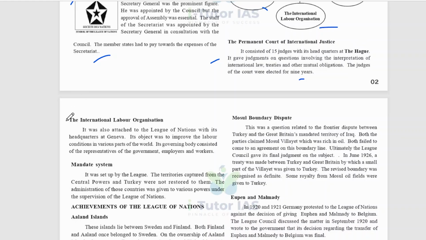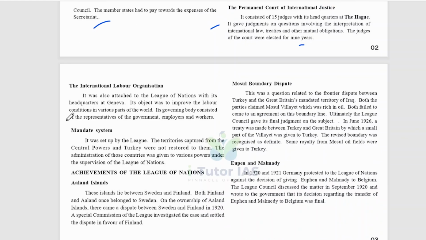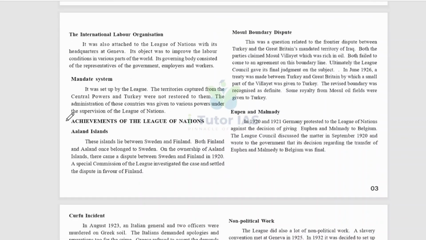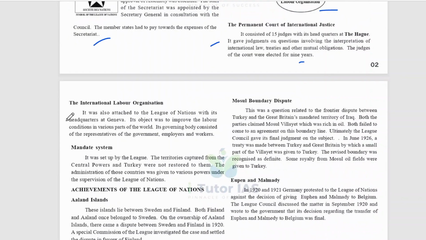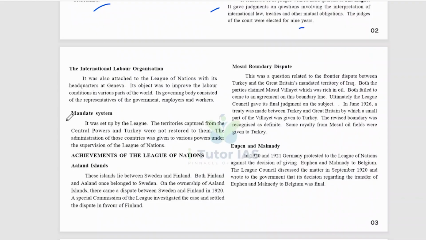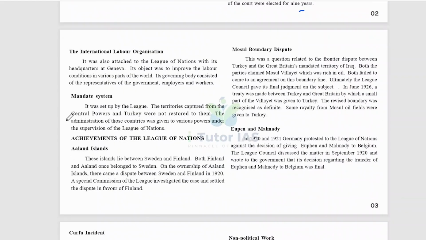Okay, the International Labor Organization. So what is the International Labor Organization? It's also one of the organizations in the League, and it was also attached to the League of Nations with its headquarters at Geneva. Its object was to improve the labor conditions in various parts of the world, and its governing body consisted of the representatives of the government, employers, and workers.